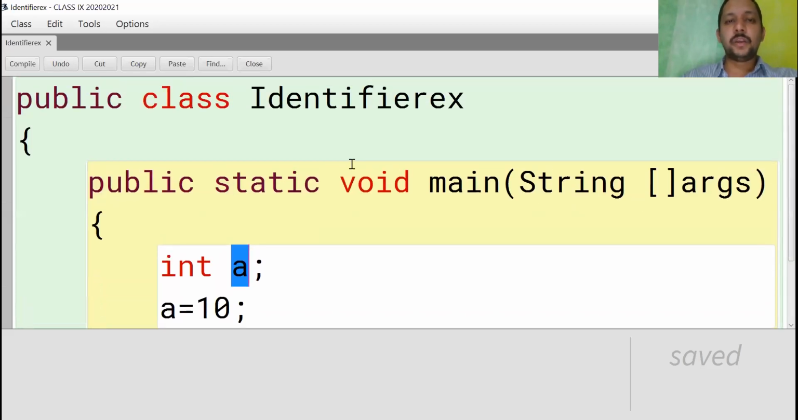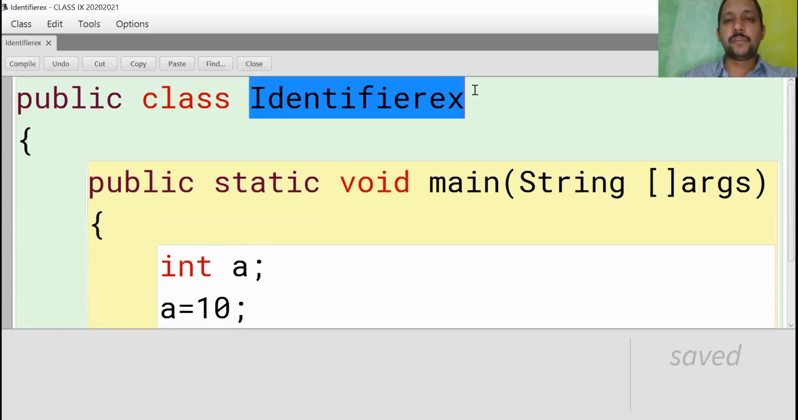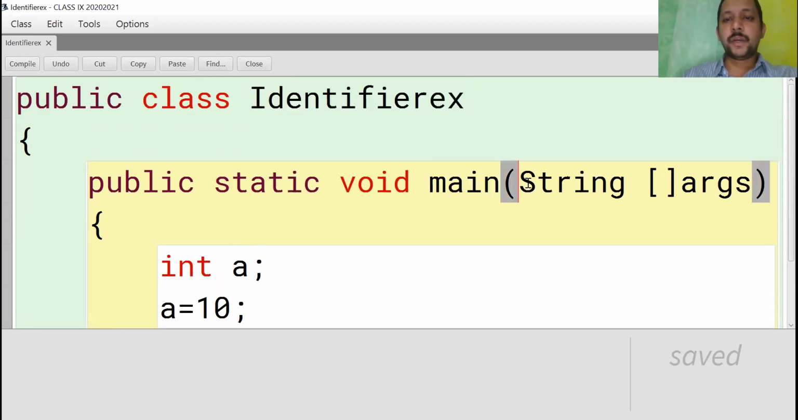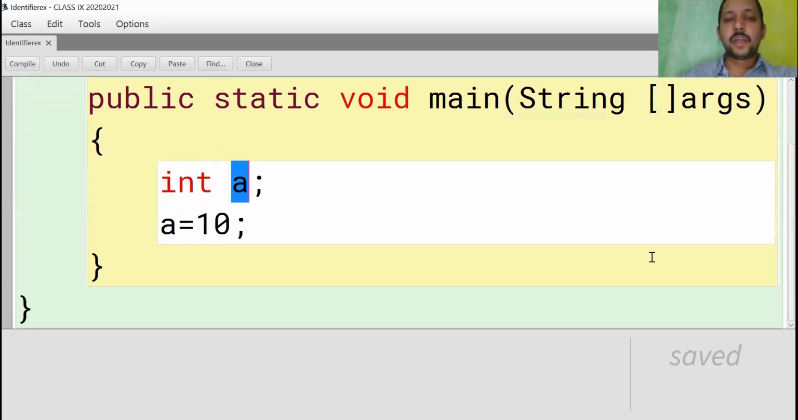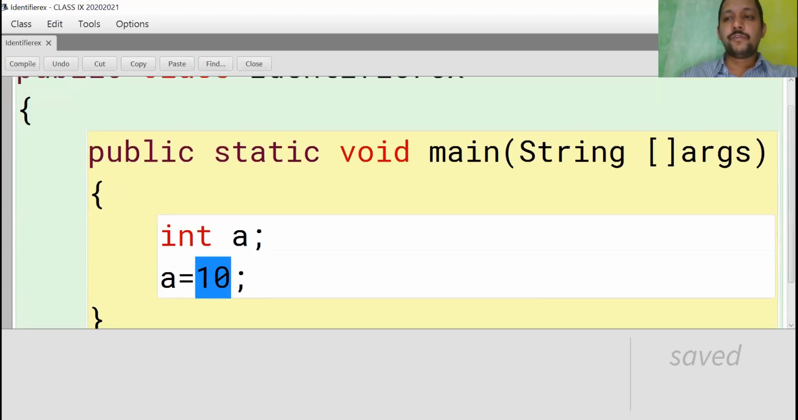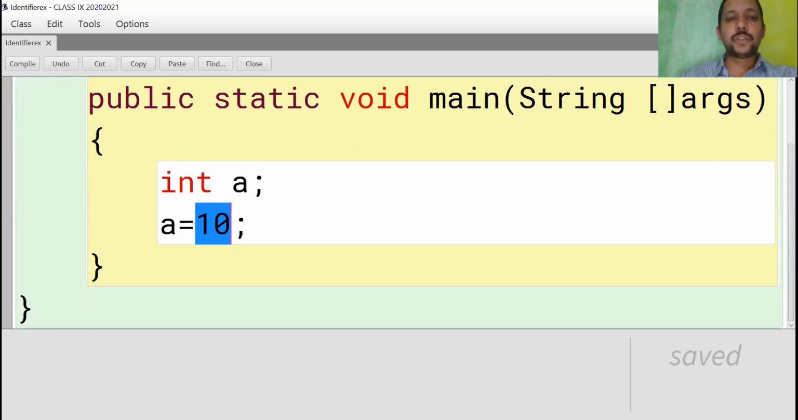How many identifiers are there in the above snippet of code? There are 5 identifiers. What are those? This is the class name, one identifier. Then main, the method name, and String, a predefined class. Next, args, this is also one identifier. Fifth one, a, a variable of type integer. No, 10 is not a variable. It is assigned to a. It is a literal in Java. So there are 5 identifiers in the above snippet of code.